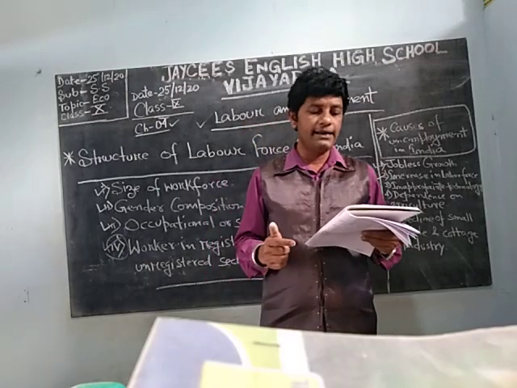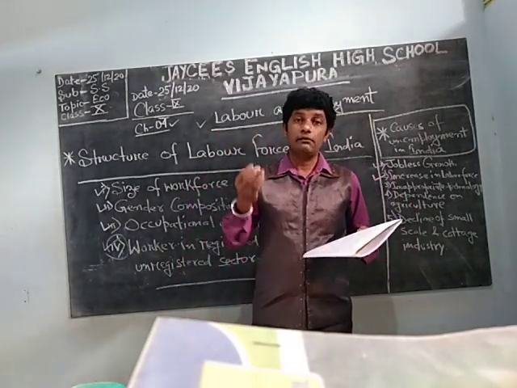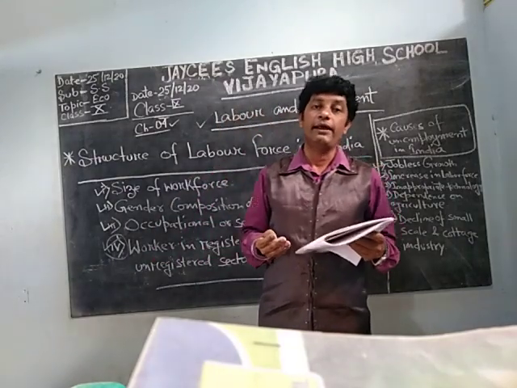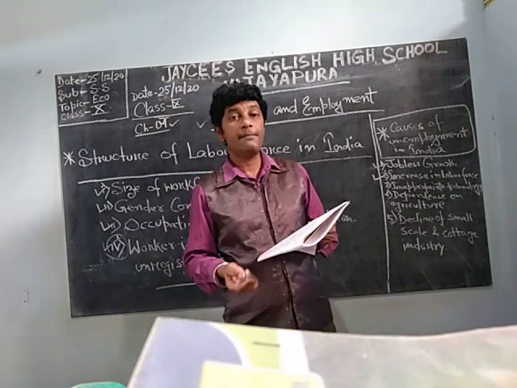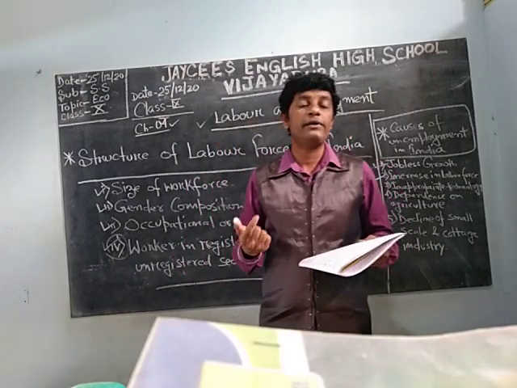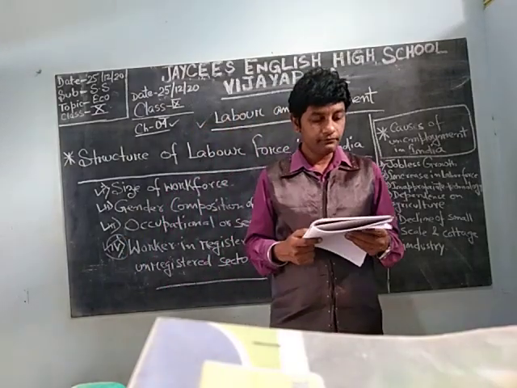In urban areas it is open and visible. Urban areas also have this unemployment, but it is open and visible. There people can understand why the unemployment is growing day by day, and they will take measures.